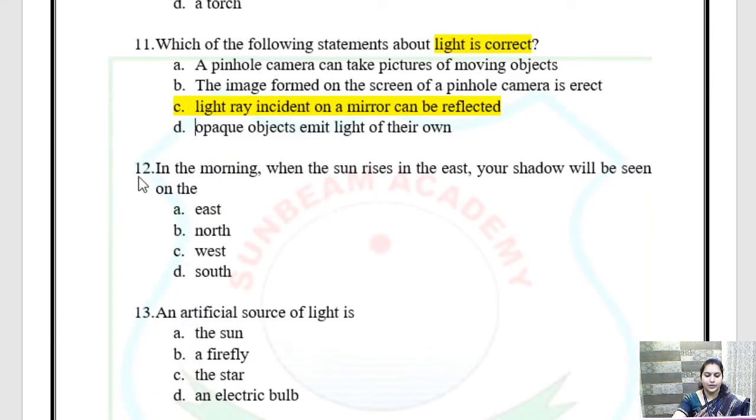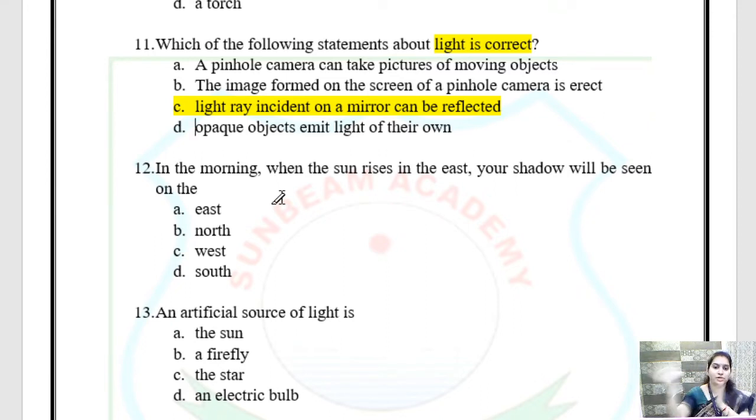Okay. Question number 12. So we have just last two questions. In the morning, when the sun rises in the east, so sun always rises in the east, your shadow will be seen on the... So children, when the source of light is coming from the east, we are standing here, so the shadow will be formed just opposite to it.